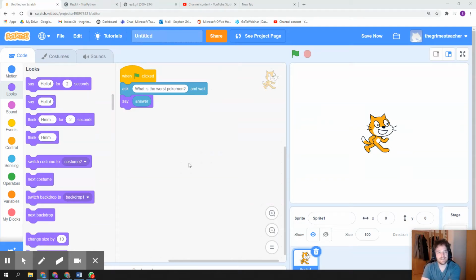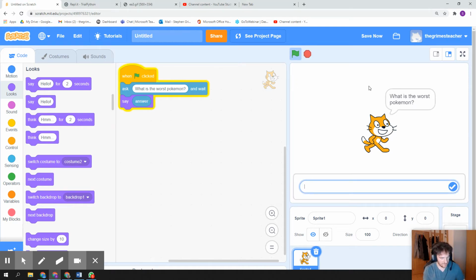Okay, so we're going to take a look at writing inputs and variables in Scratch and in Python. What we have here is a simple code I've made in Scratch, which, when I click the Go button, is going to ask what the worst Pokemon is, wait for my answer, and then save my answer. So let's just try that.